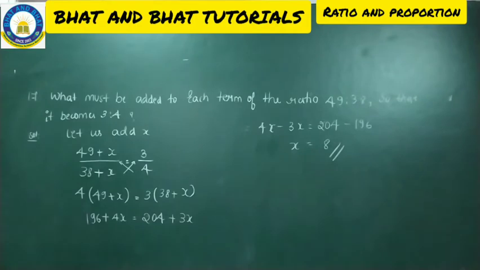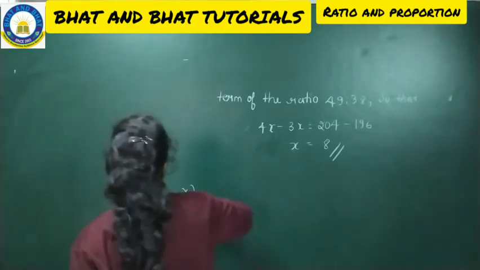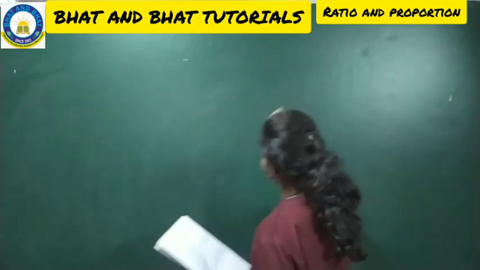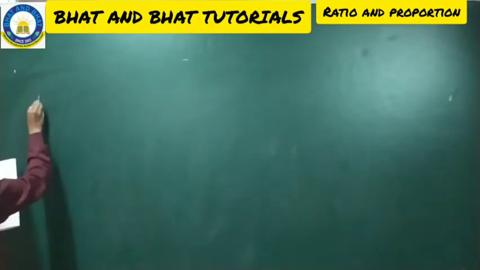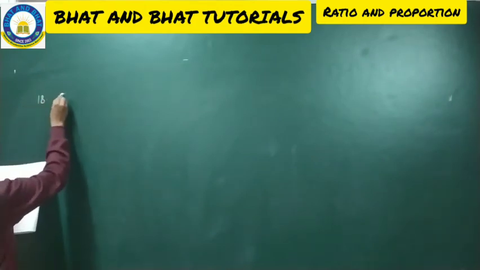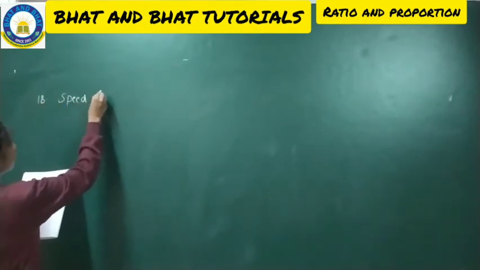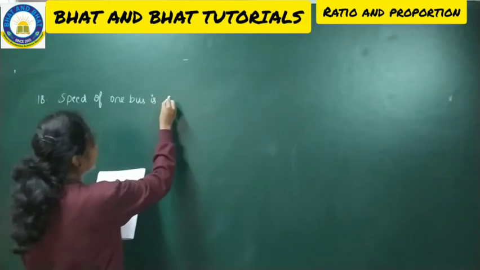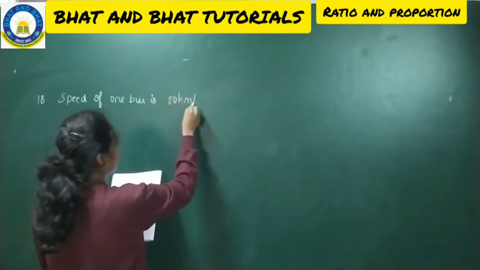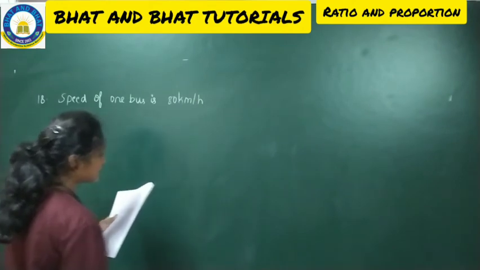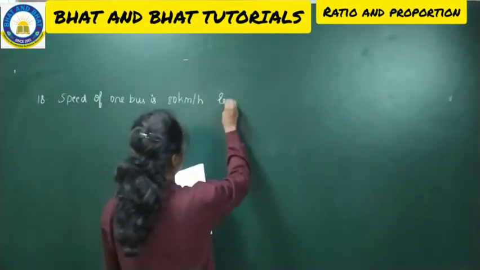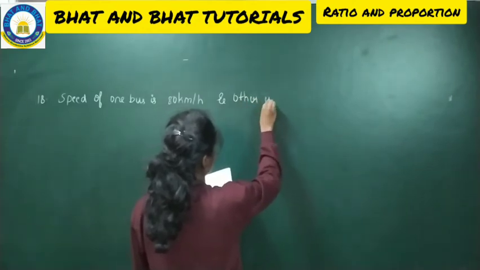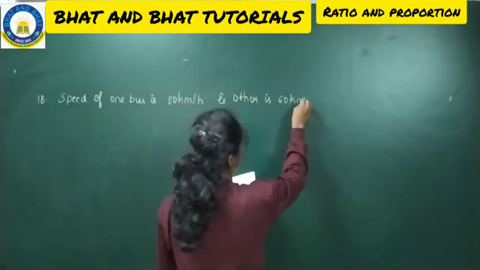So fine, hope you all copied this. Now let me go with the next problem, the 18th problem. Have a look at the 18th problem now. Question number 18, look into the question. The speed of one bus is 80 kilometers per hour and the other is 60 kilometers per hour.